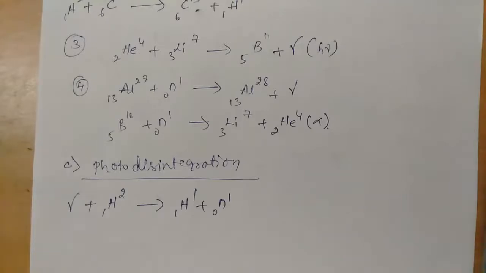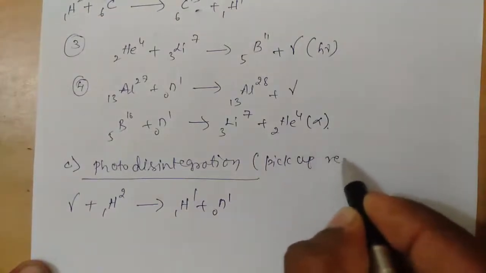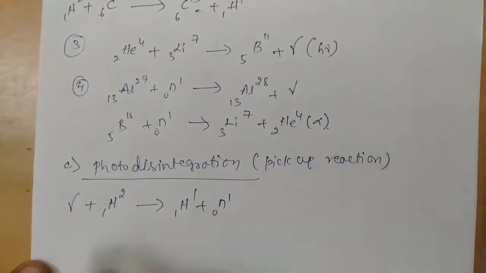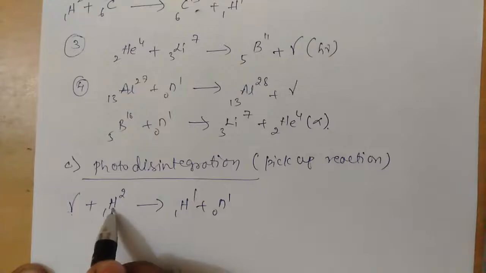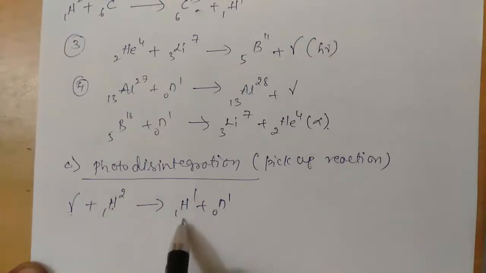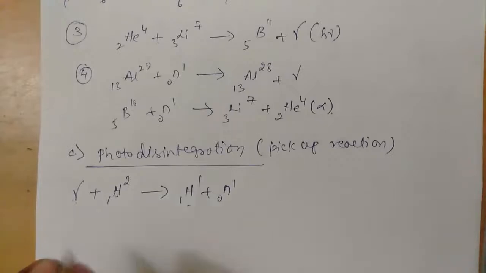So this is quite the opposite of the stripping reaction, that is photo disintegration. This is also called a pickup reaction. Why? Because here the projectile itself is picking up. We can see here we have a deuteron. This gamma, the photon, is absorbing some of the neutrons, some of the particles of the target nucleus, and they are getting converted into the residual nucleus and the ejectile. So this is another type of nuclear reaction.